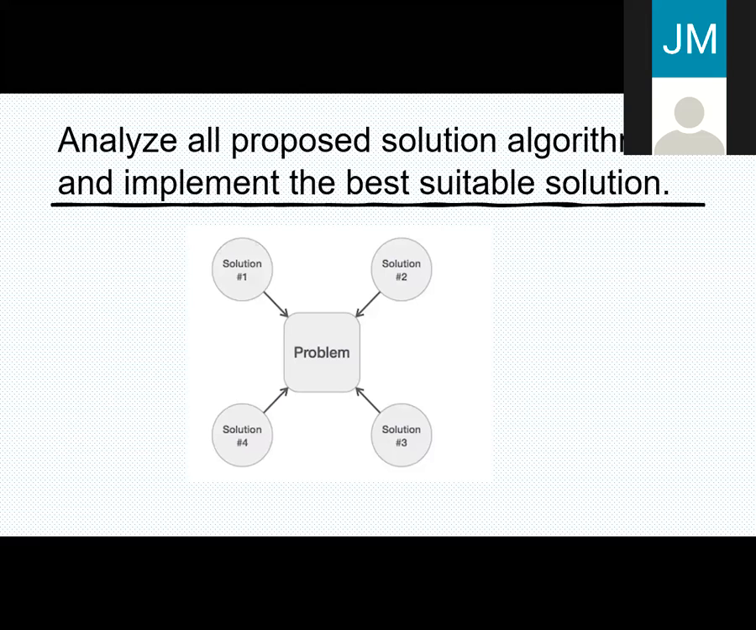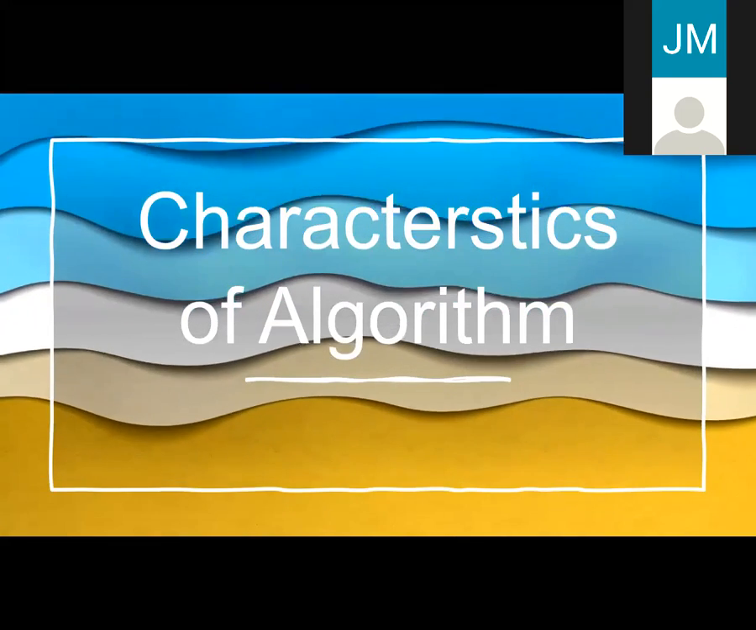In this diagram, you can see there is one problem and there are many different solutions, and you have to choose the best solution algorithm depending on the efficiency. Efficiency means time and memory space requirement. Whichever requires less time and less memory, you can choose that algorithm as the best algorithm and then start coding.